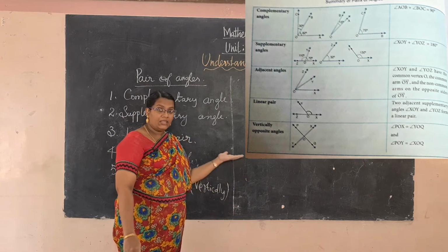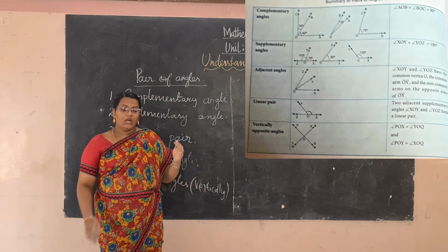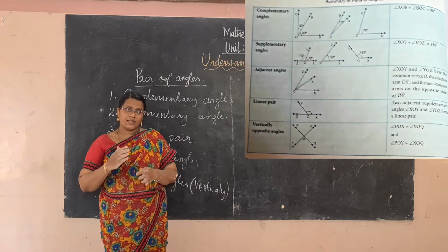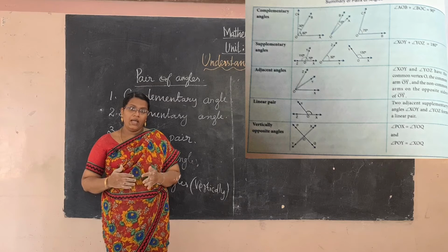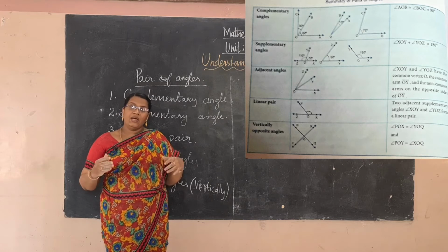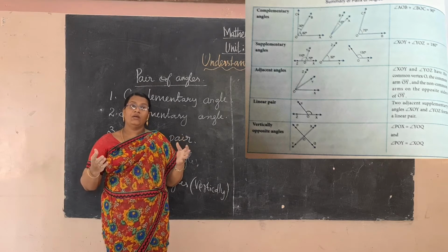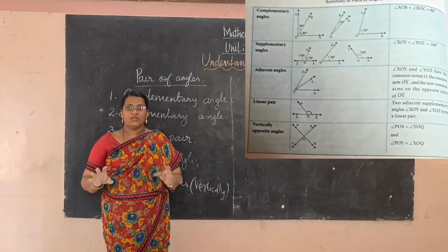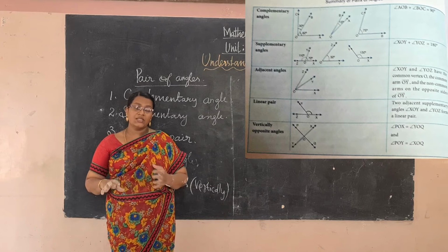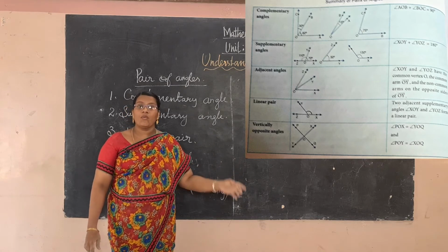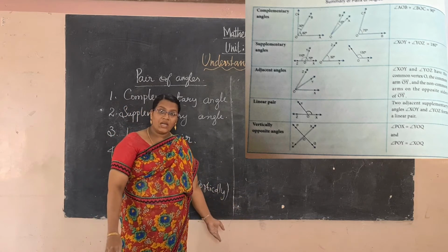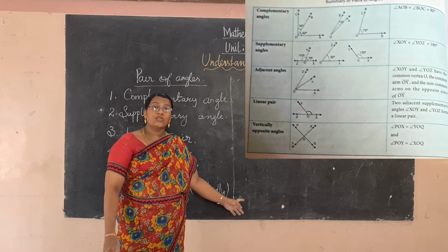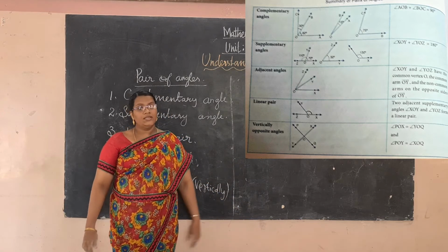Vertically opposite angle means two lines intersect each other at a point, and then it forms two pairs of opposite angles. It does not have a common arm. That is called the vertically opposite angles.